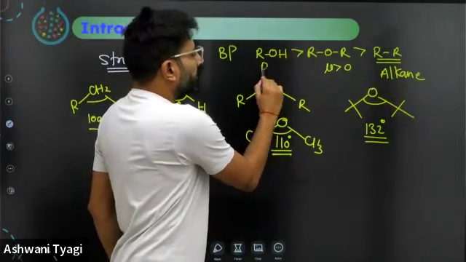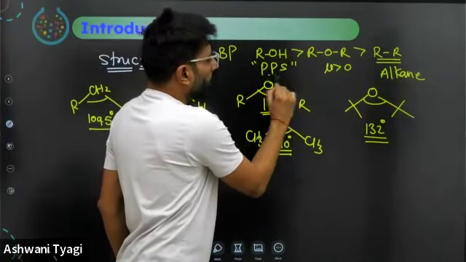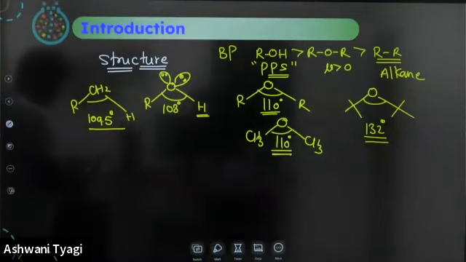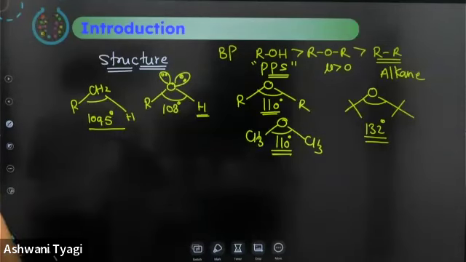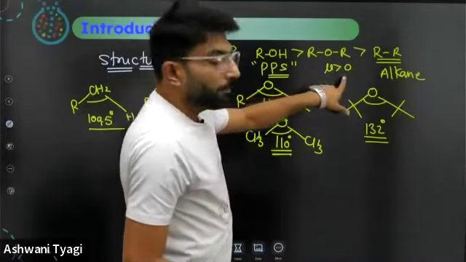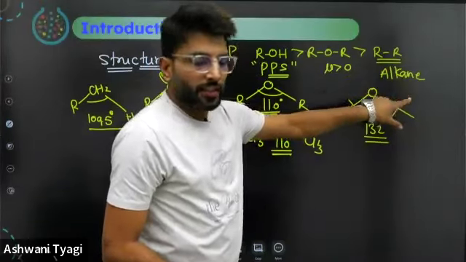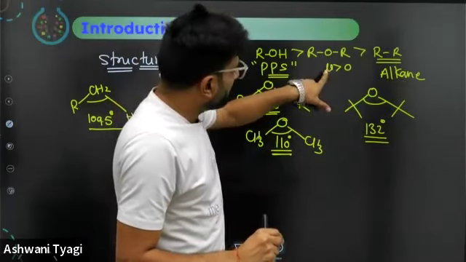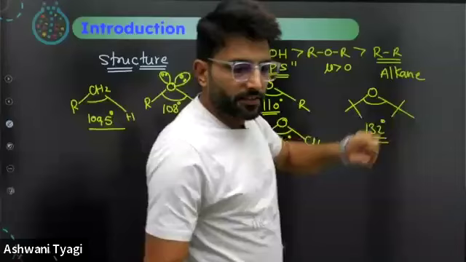And these are polar protic solvents, PPS. So polar protic solvents, polar aprotic solvents, and these are non-polar solvents. Everything must be noted, right?